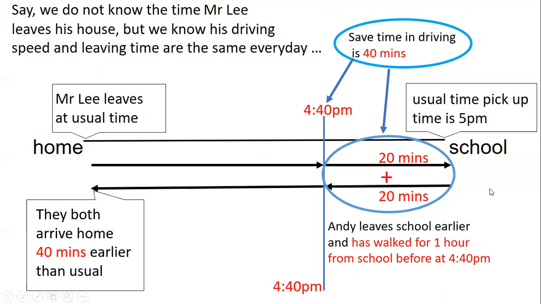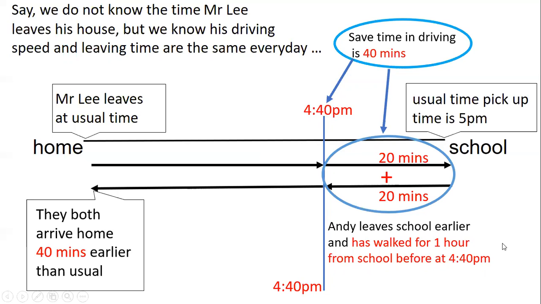But Andy also does the same, walks home for 1 hour. So he walks for 1 hour, and then he meets his father at 4:40 p.m. So what time must he start walking in order to reach 4:40?